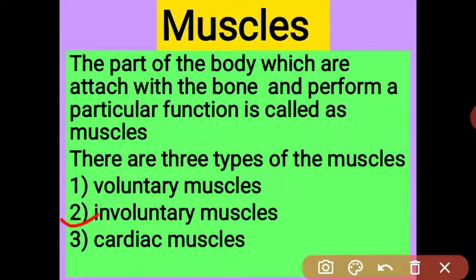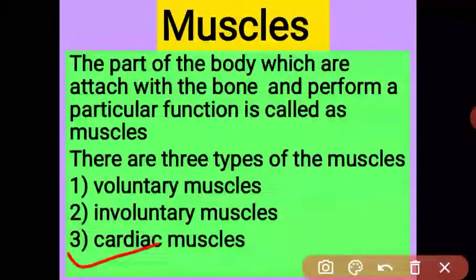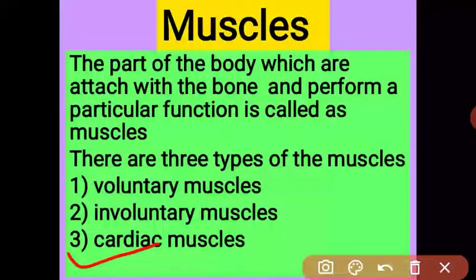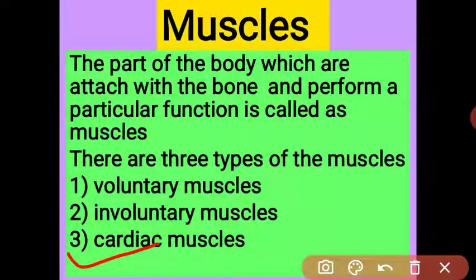Involuntary muscles are muscles we cannot control with our willpower. Like our stomach muscles and our lung muscles, we cannot control them. Got it? This muscle is called the involuntary muscle. And cardiac muscle is a very hard-working muscle because it works continuously, and it is present only in the wall of the heart. You know that we are continuously breathing and the heart is continuously beating, so this is a very strong muscle, present only in our heart.